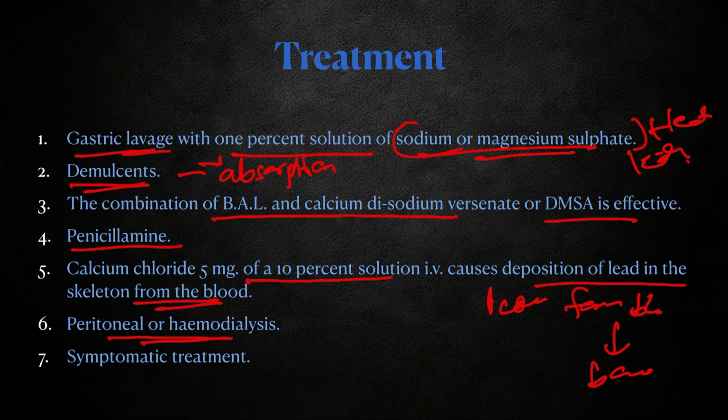Then peritoneal dialysis or hemodialysis is done to remove any unabsorbed lead. Then symptomatic treatment is preferable. So acute poisoning again follows the usual trend of gastric lavage with specific chelation therapy, and then symptomatic treatment is done.